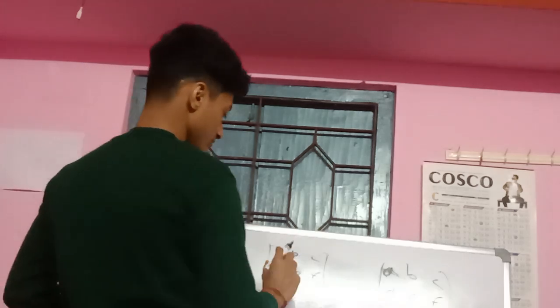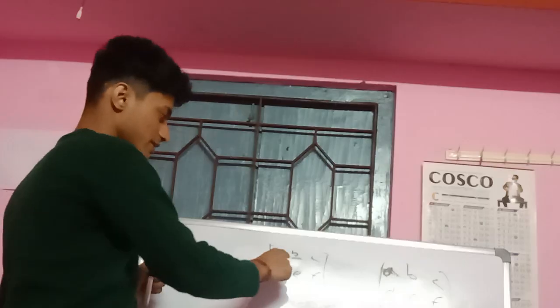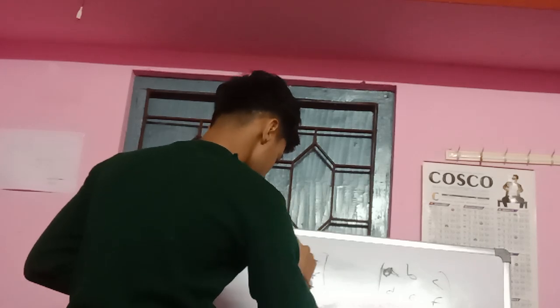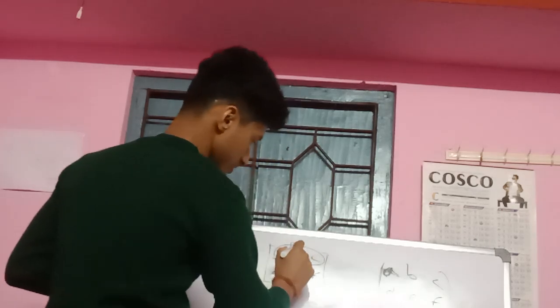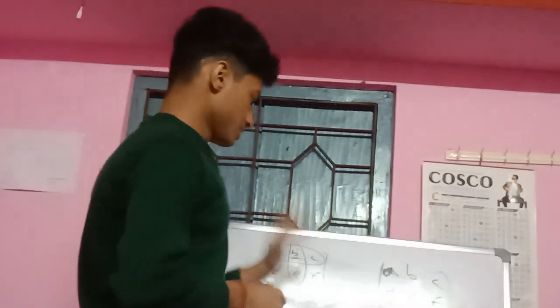Let's say you want to talk about this element of the matrix, which in this case is B. How will you determine its position? You would say the second element, basically the first from the column, which is this vertical side of the matrix, second guy of the first row, second column, first row, this guy we're talking about. This is how matrices are defined.